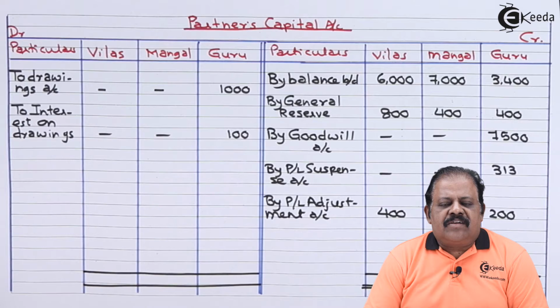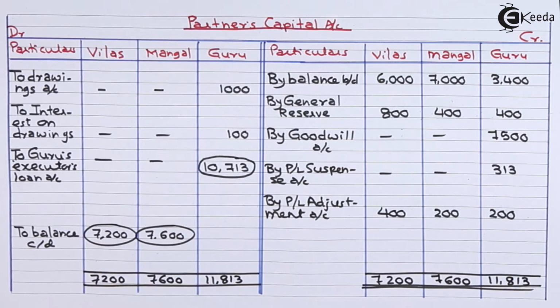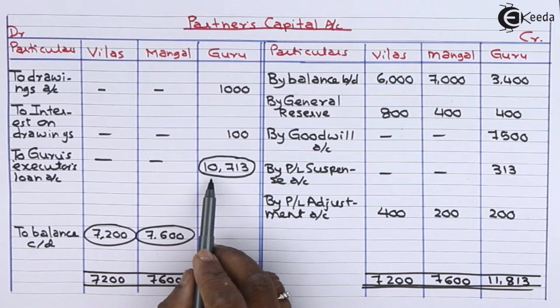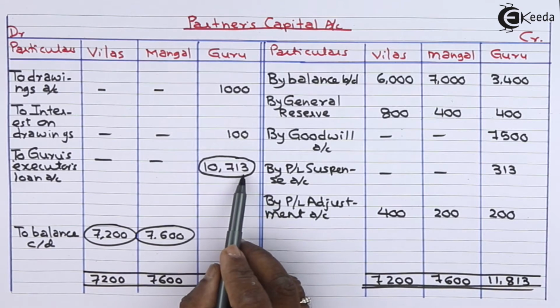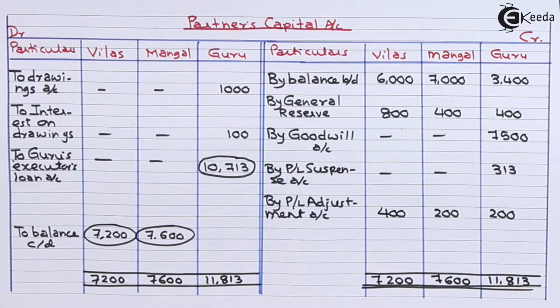Let us close now partners capital account. Capital of Vilas and Mangal showing balancing figure on debit side. Vilas 7,200, Mangal 7,600. This will be transferred to balance sheet. Guru's capital account shows amount payable 10,713. This will be transferred to his executor's loan account and disclosed accordingly in new balance sheet.